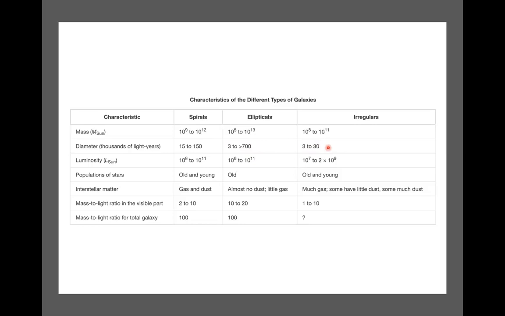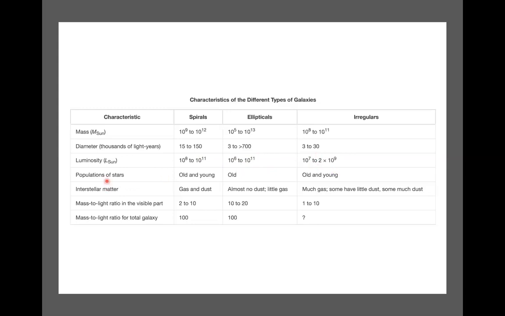And in terms of the luminosity, you can see that the spiral galaxies are a little bit on the higher side of the luminosity, so that's why their mass to light ratio is a little bit lower. And ellipticals are roughly around that range, but they are a bit less than some of the spiral galaxies. And irregulars have a different value right here.